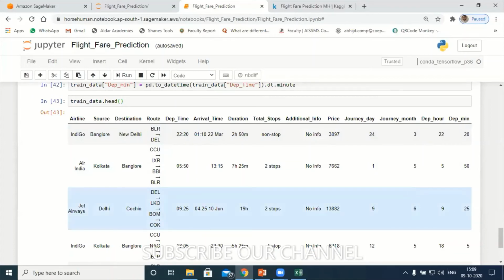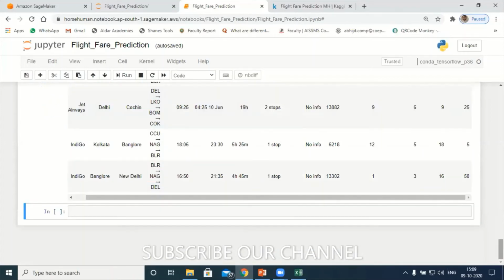Okay, so next, say I want to drop now. How to drop? Can someone tell me? Train underscore data. What is the function name? Okay, so the method is drop. Drop departure time, right? DEP underscore time. Yeah, dep underscore time.